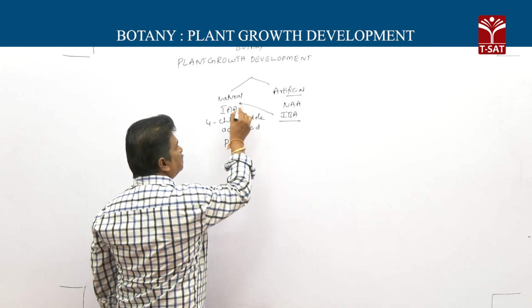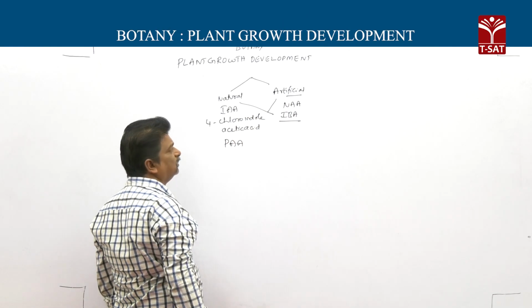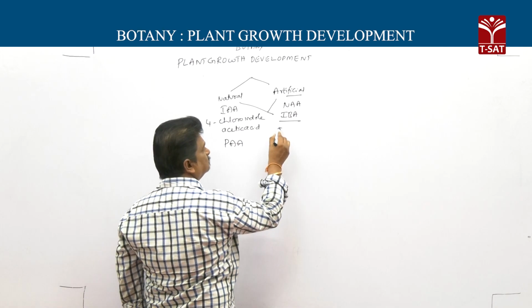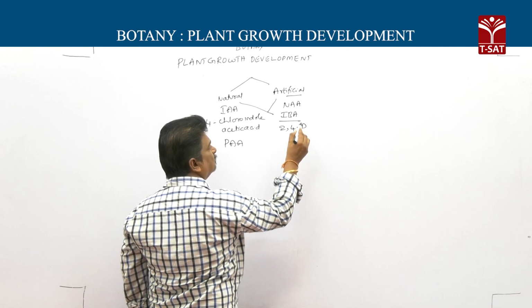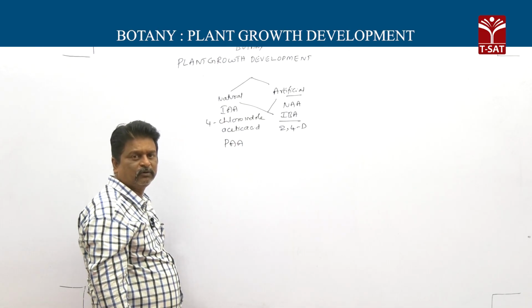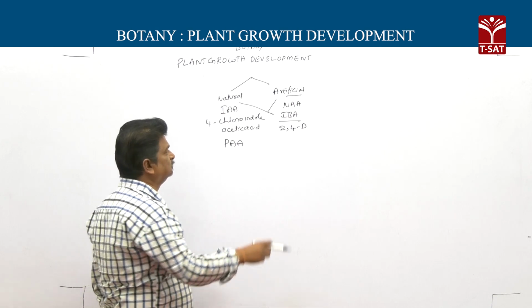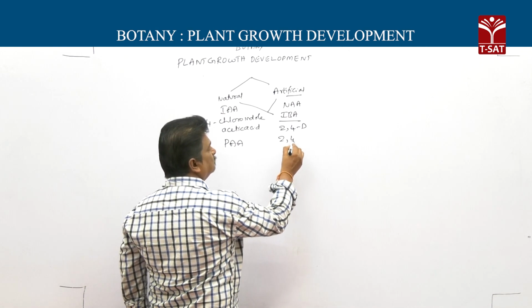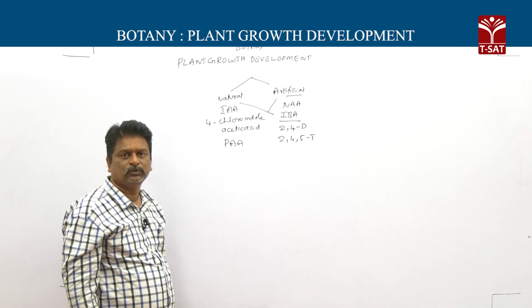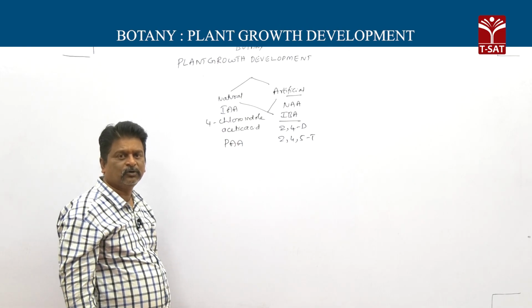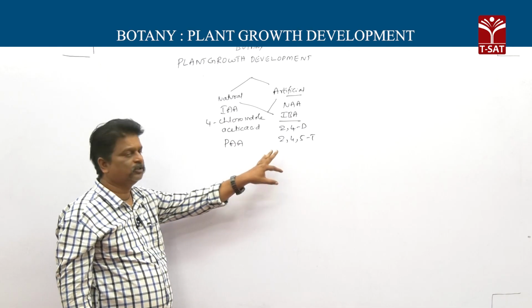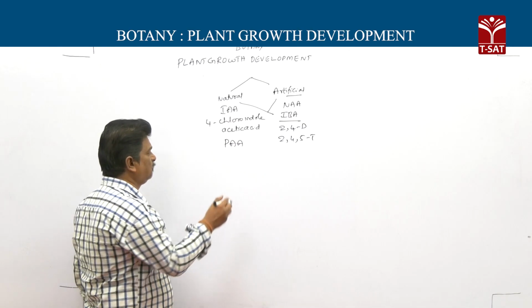Indole butyric acid is both natural and also artificial. Then 2,4-D. 2,4-D means 2,4-dichlorophenoxyacetic acid. Then 2,4,5-T means 2,4,5-trichlorophenoxyacetic acid. These are artificial auxins.